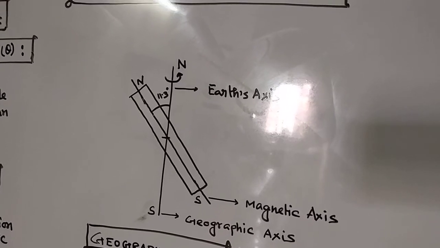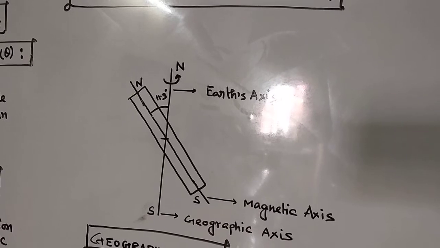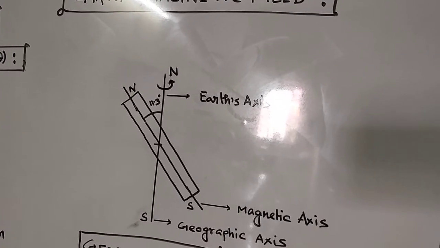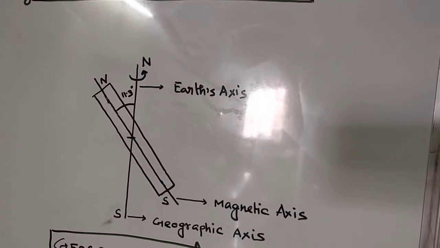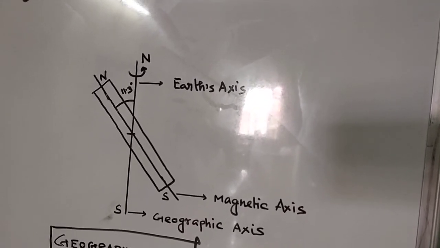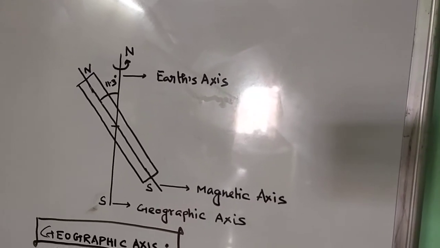So Earth's magnetism can be assumed due to a huge bar magnet whose axis makes an angle of 11.3 degrees with the axis of rotation of the Earth. Now the axis of the bar magnet can be defined as the magnetic axis, and the axis of rotation of the Earth can be defined as the geographic axis.